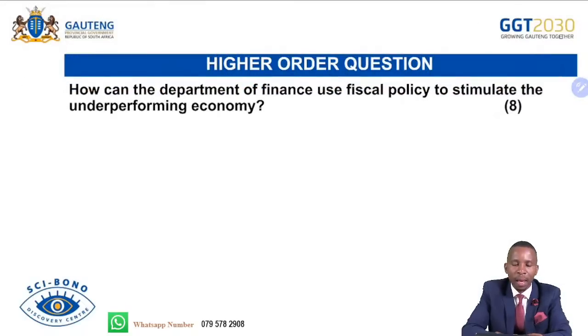Higher order. How can the Department of Finance use fiscal policy to stimulate the underperforming economy? Fiscal policy as a whole. Now, remember, fiscal policy talks to these instruments: taxation, government spending, and state debts or borrowings.